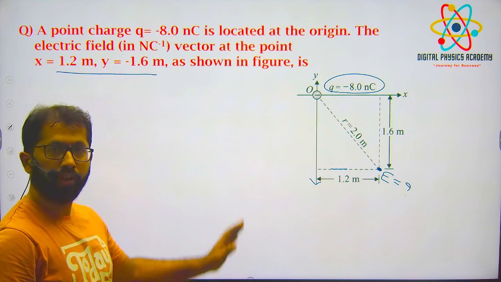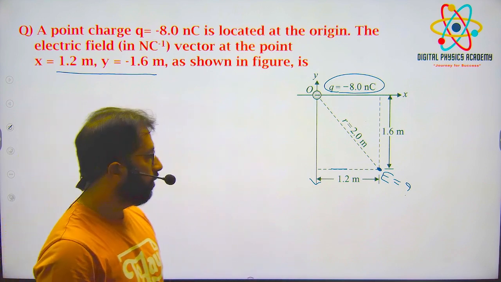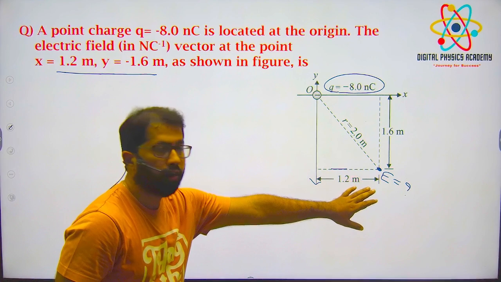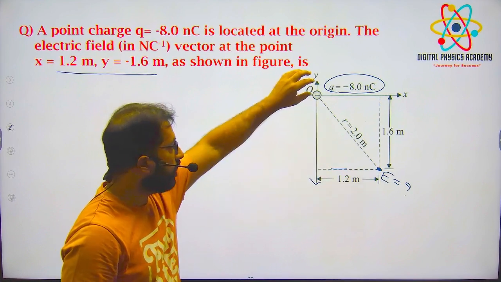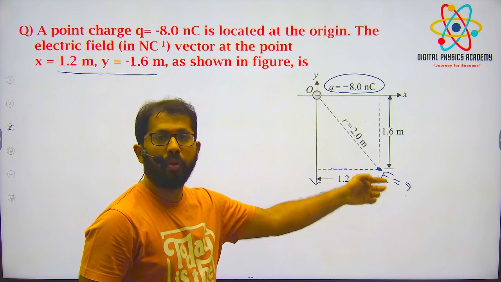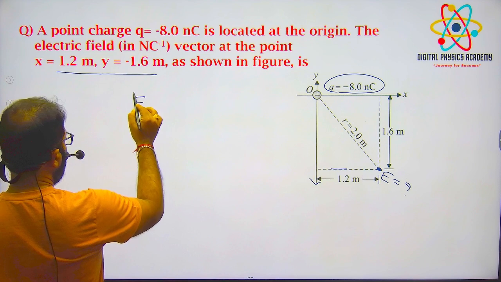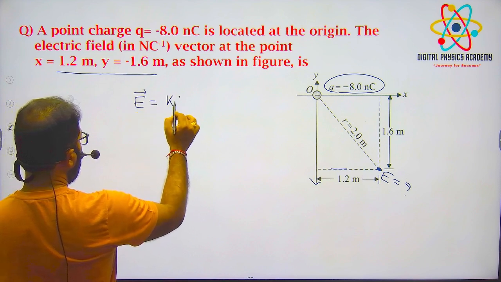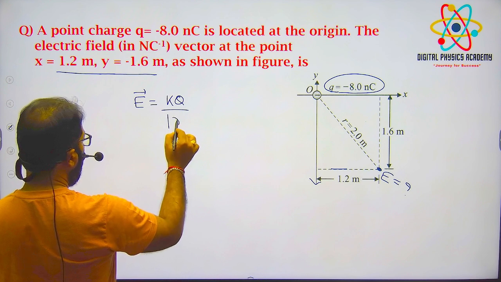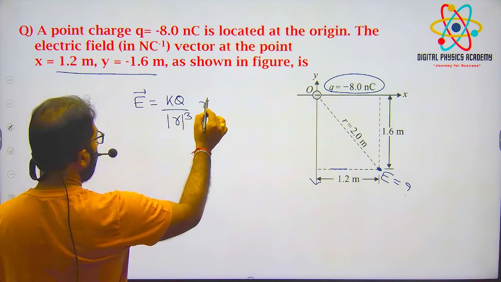At this point, I want it in vector form. Vector form में चाहिए. Okay, चलो. We know how to find the vector formula, because this question is telling us to find the electric field at this point by using the vector concept. Okay, so what is the formula? Electric field in vector form is k q by mod r cube into r vector.